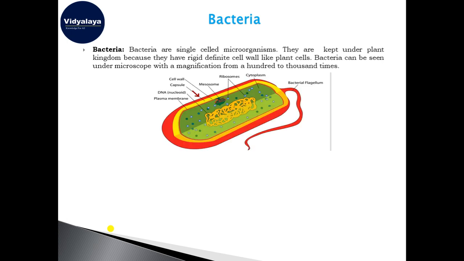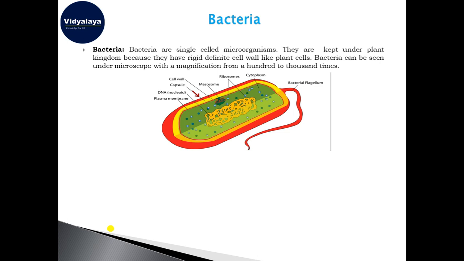It has a flagella, and as all cells have, cytoplasm and ribosomes. Instead of mitochondria they have mesosomes. You can see the cell wall here, and there is a capsule and some DNA material, and also a plasma membrane. Here is the cell wall that categorizes it under the plant kingdom.